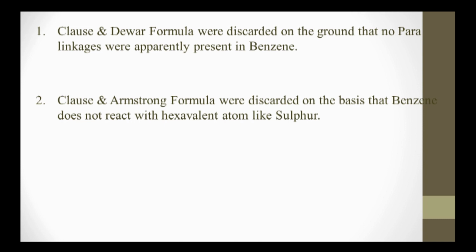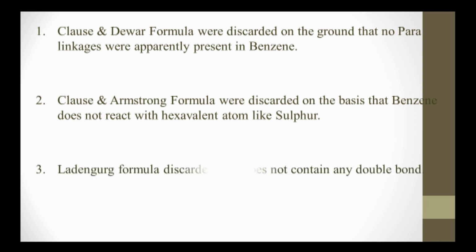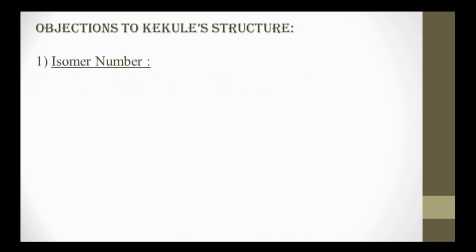Second, the Claus and Armstrong formulas were discarded on the basis that benzene does not react with hexavalent atoms like sulfur, and the Ladenburg formula was discarded as it does not contain any double bond.